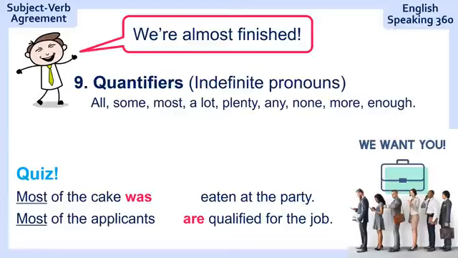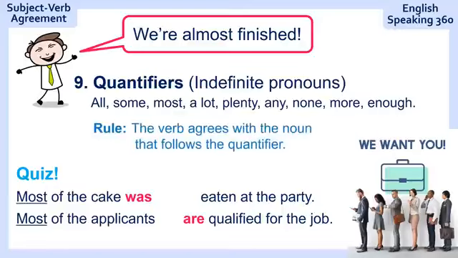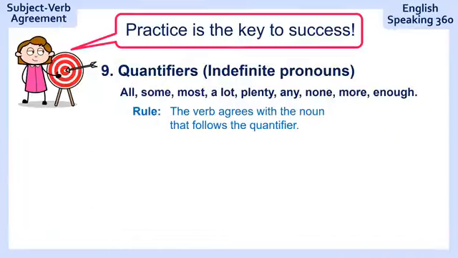Now you can make up your own rule with this one. I think it's pretty clear. The verb agrees with the noun that follows the quantifier. So the quantifier is not important. The cake was eaten at the party. The applicants are qualified for the job.